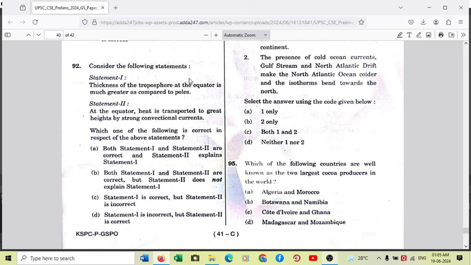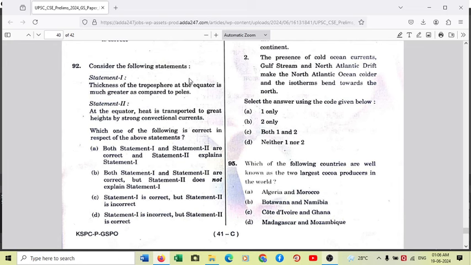Because there is a lot of evaporation from the water bodies around the equator, because of which the cumulonimbus clouds, which are the dark gray vertical clouds in the shape of a cauliflower, narrower at the bottom, broader at the top, span across a huge elevation in the troposphere, and that's why they extend the height of the troposphere around the equator. And at the poles the evaporation is minimum, cloud formation is also minimum, because of which the troposphere is found at a much lower elevation. Statement 2, at the equator heat is transported to great heights by strong convectional currents.